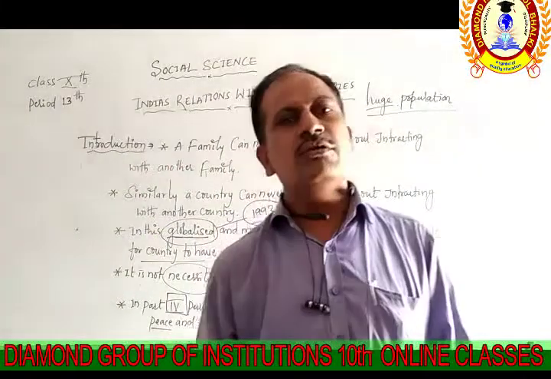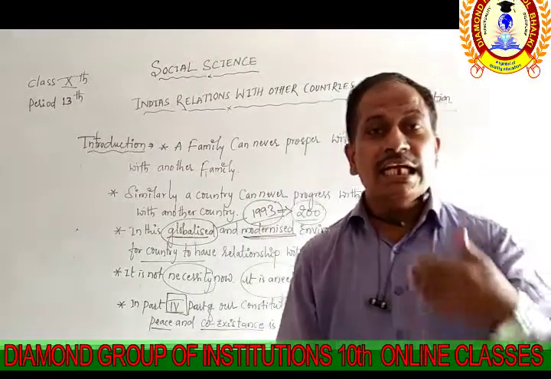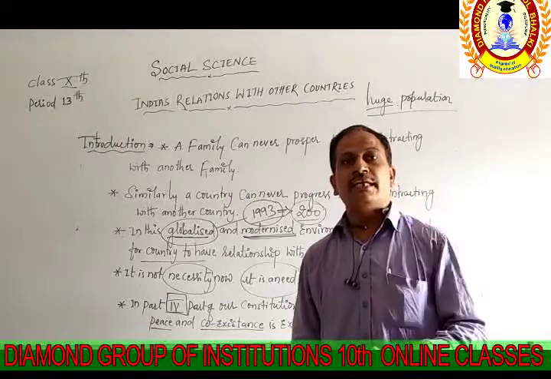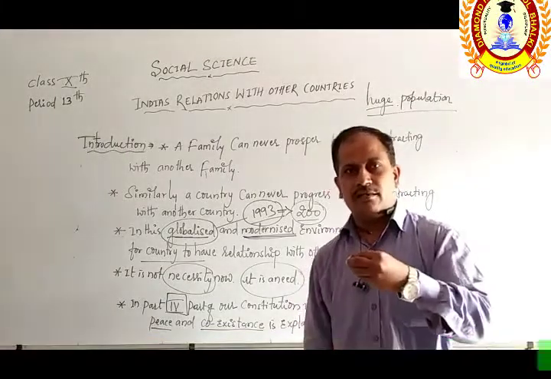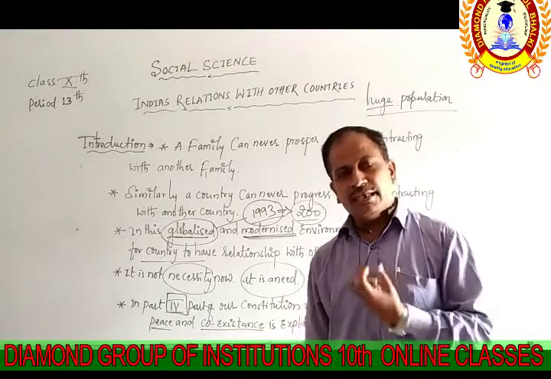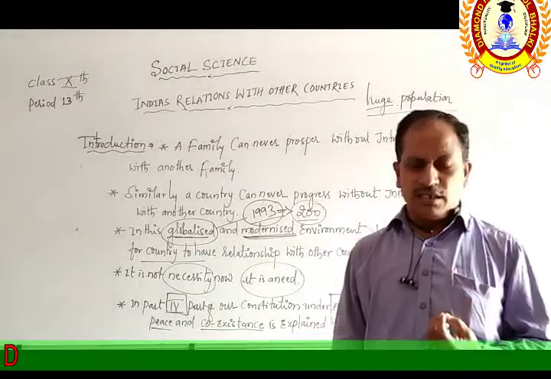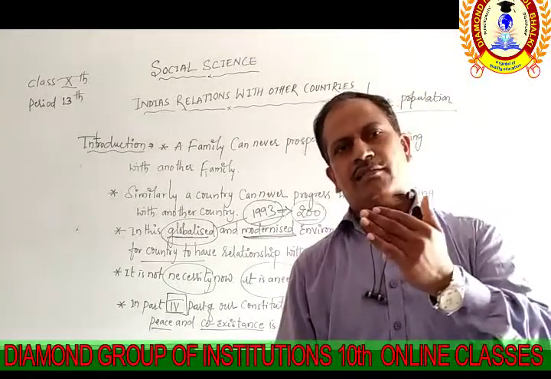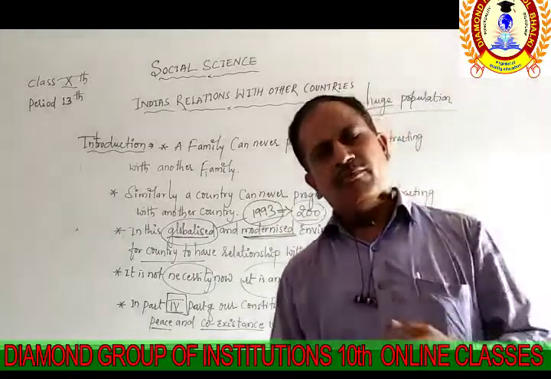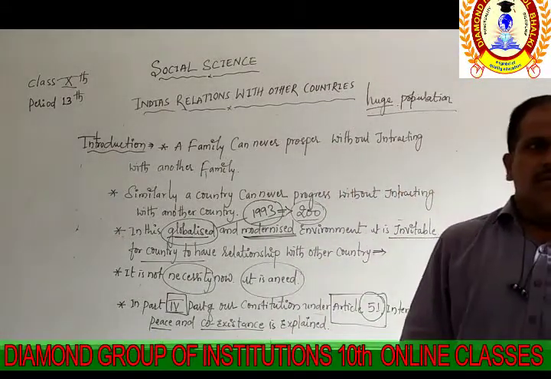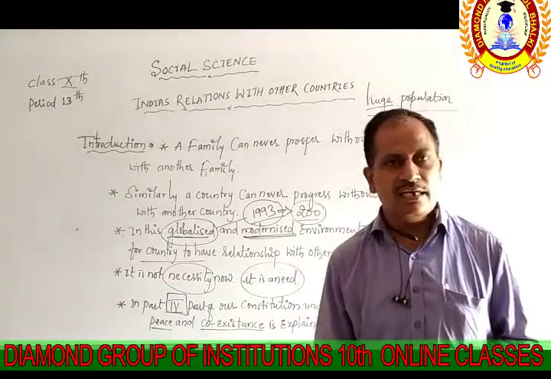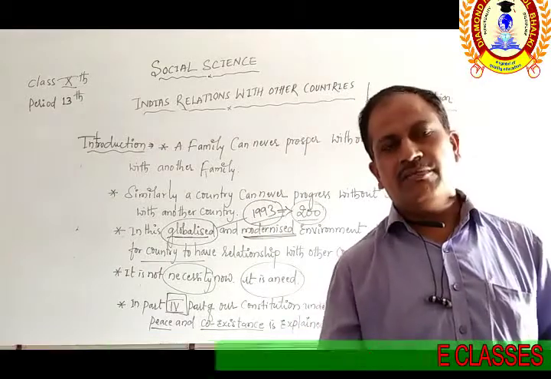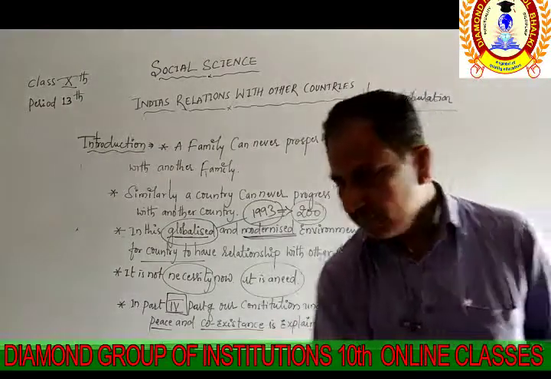So the next point we are going to discuss in this chapter is the relationships developed by India with some major, important countries, and by this it got a lot of help from these countries. We are going to discuss a few of these countries. In that, first we are going to discuss India and China. How India has developed relations with China, we discuss in the next point.